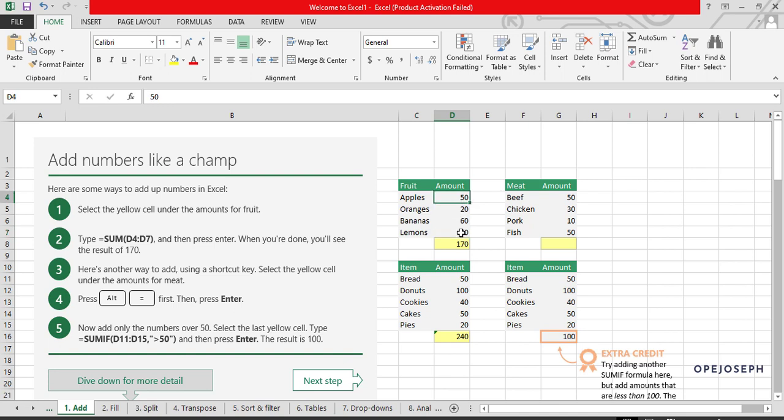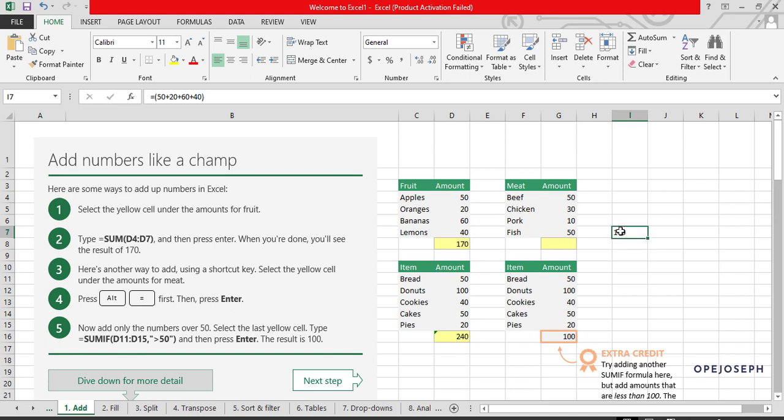Normally, if you want to do that in Excel, you can go straight forward. You enter the cell where you want the answer to show. For example, if I'm interested in cell I7, check the name box. To sum up in cell I7, I press equal to, then open a bracket and enter any mathematical expression I want. I want 50 plus 20 plus 60 plus 40, then I close the bracket and press enter. It gives me 170, the same 170 that is here.